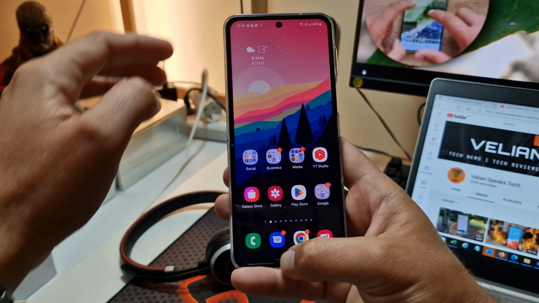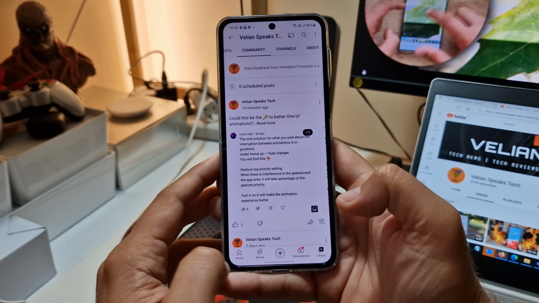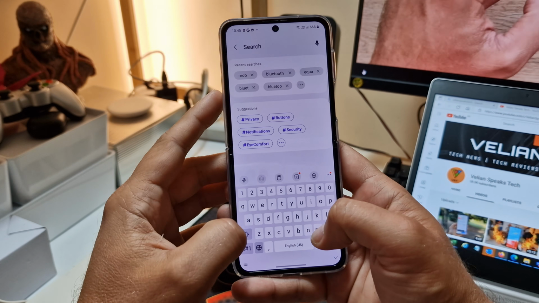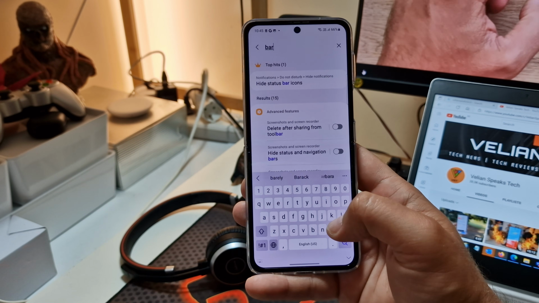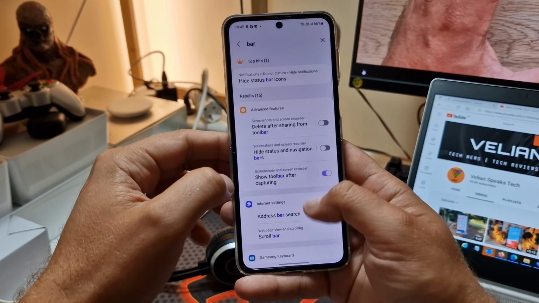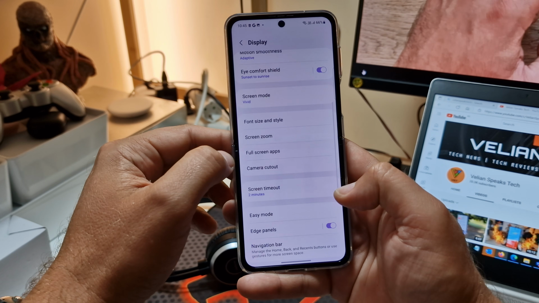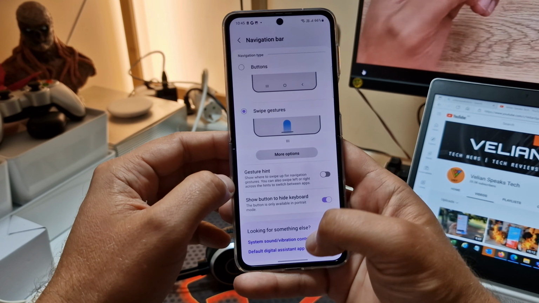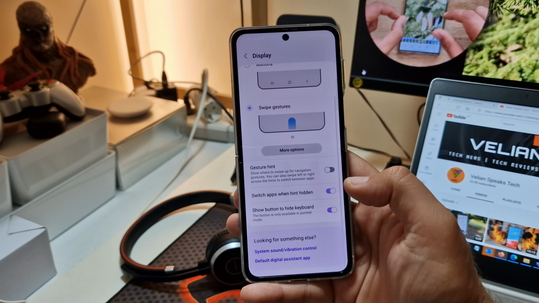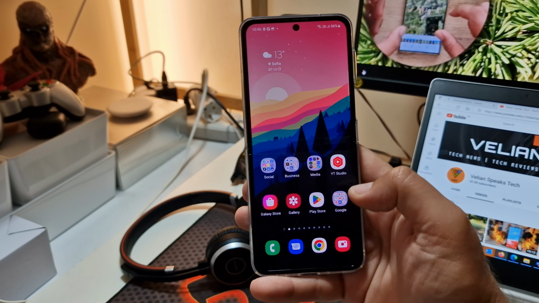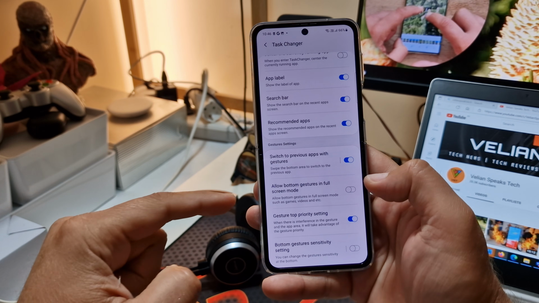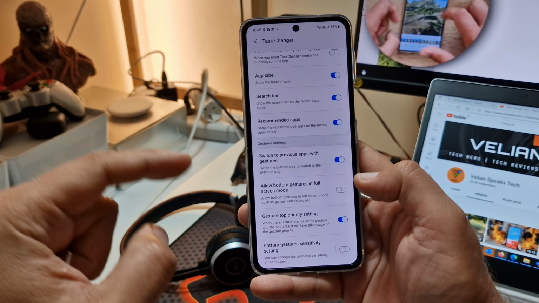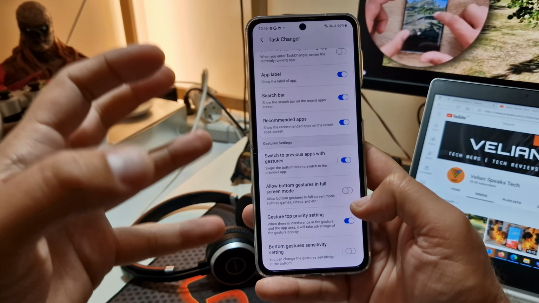Then I'm going to disable this, because this is also supposedly improving the gestures, the fluidity, somehow. This is the so-called navigation bar. So if we go inside and search for the navigation bar, I will try to remove the gesture hint. Okay, so no gesture hint. Right now we're going to focus just on the animation and what we have inside this gesture top priority. This really makes sense. So remember, interference in the gesture in the up area.